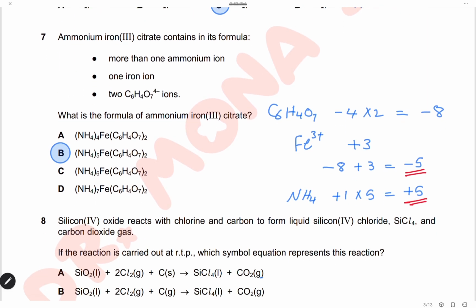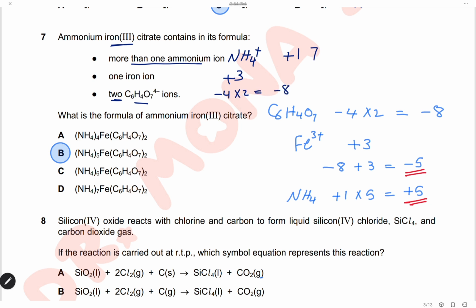Question 7. Ammonium iron 3 citrate contains in its formula more than one ammonium ion. So we don't know how many ammonium ions are present, but we know that each ammonium ion has a charge of +1. One iron ion, here it is iron 3, so it has a charge of +3, and two citrate ions, each one has a charge of -4. So the charge of the two citrate ions will be a total of -4 times 2, which is -8.